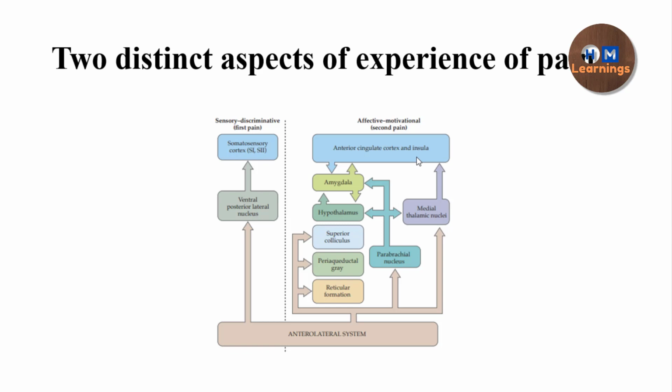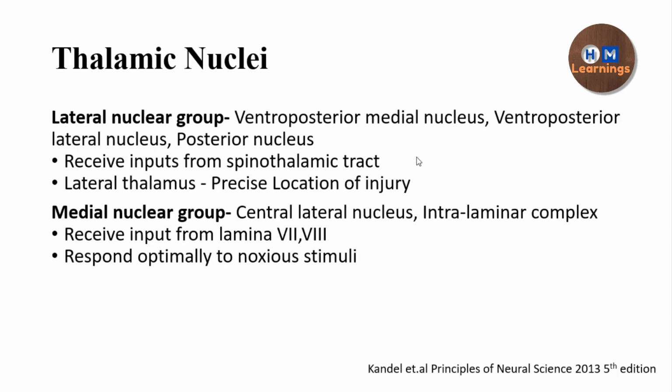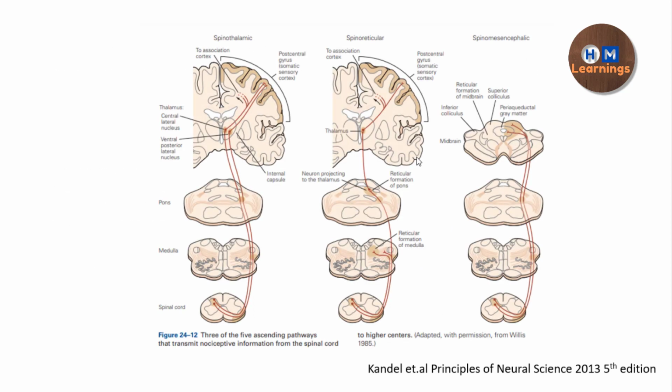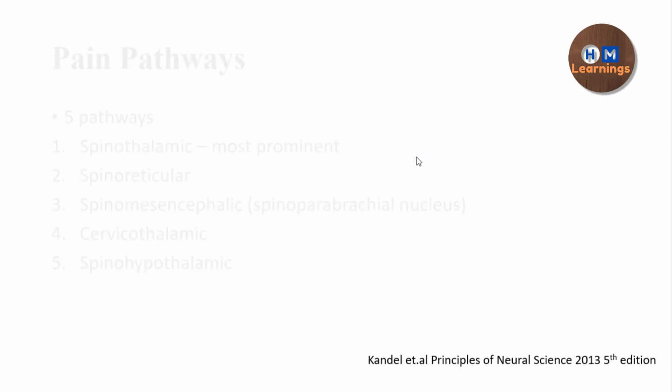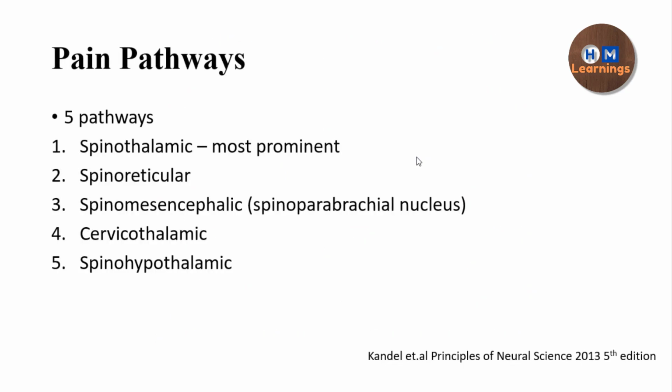So by this diagram, I hope you have understood why the pain requires multiple pathways, what the different pathways of the pain are, and why the pain requires multiple pathways. Spinothalamic is for the discriminative, it is for the wakefulness, it is for the amygdala, emotional input, and it is taking the sensation from the cervical area. Spinohypothalamic is for the autonomic and the neuroendocrine responses to the pain.